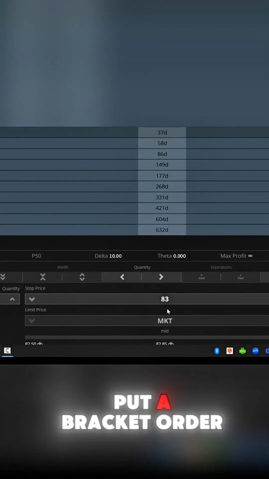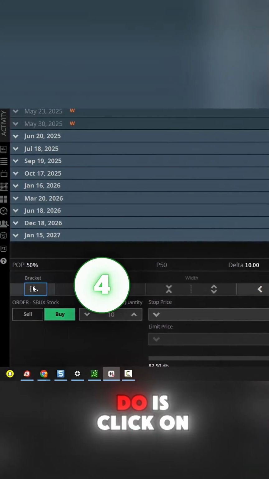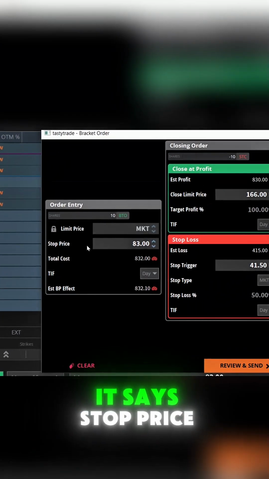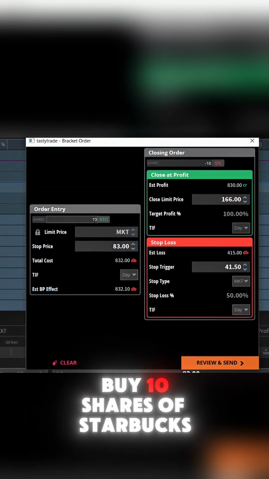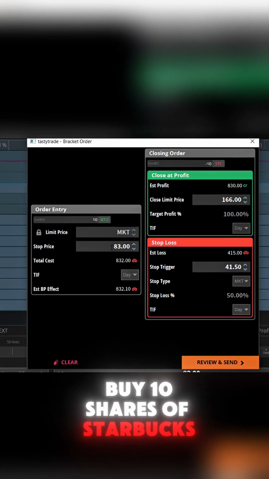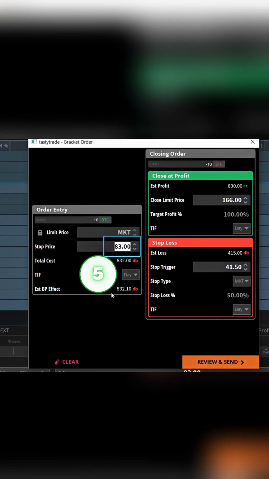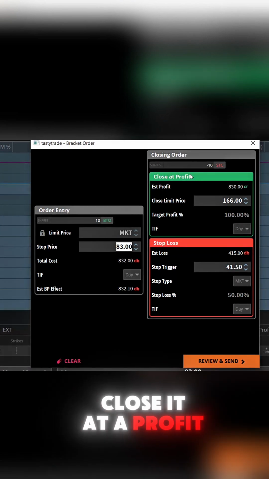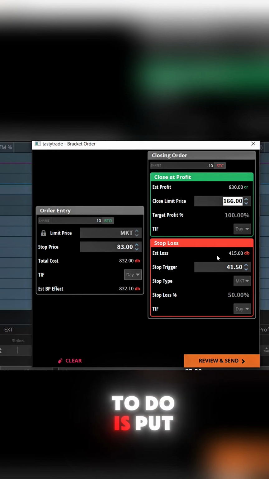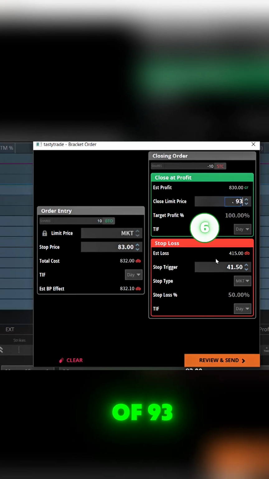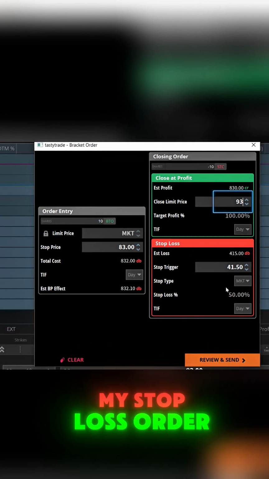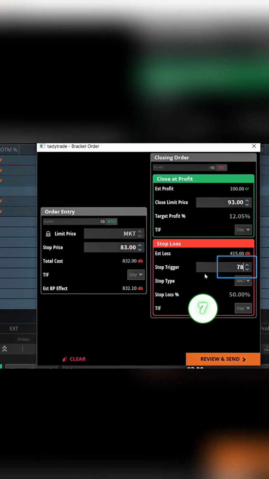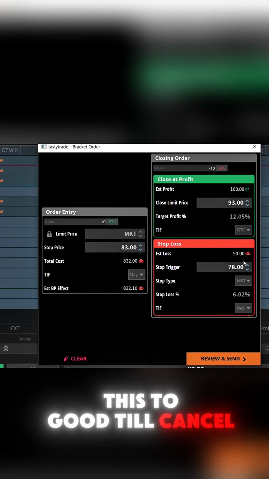Now, if I want to put a bracket order, all I have to do is click on bracket and check it out. It says stop price, buy 10 shares of Starbucks at 83. Now, my profit target, close it at a profit. So all I have to do is put in my profit price of 93. My stop loss order is going to be at 78. Make sure I change this to good till cancel.